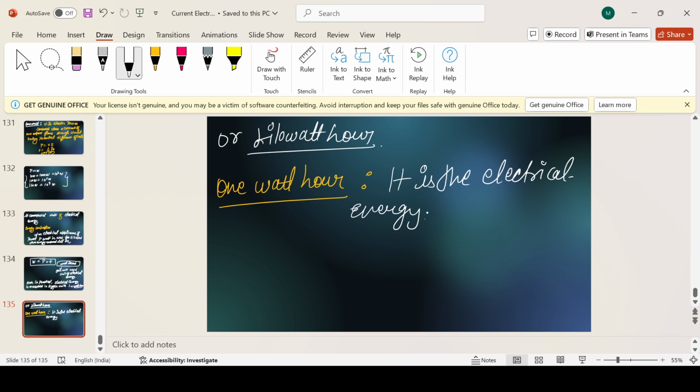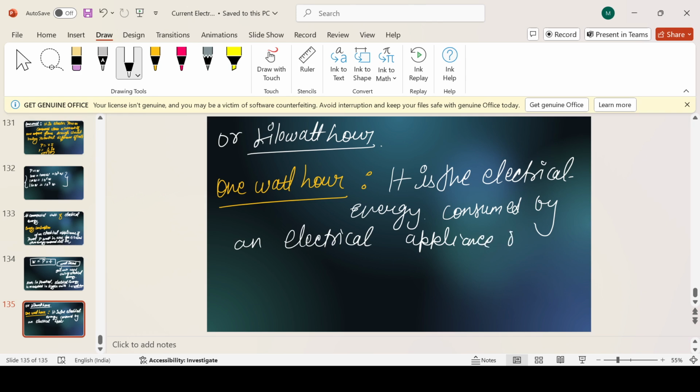It is the electrical energy consumed by an electrical appliance of power 1 watt when it is used for 1 hour.